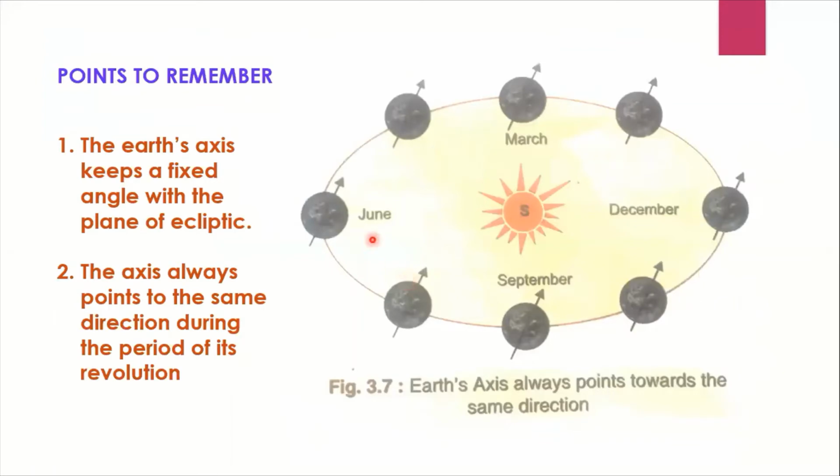Now you have to keep in mind, as I told, the Earth's axis keeps a fixed angle with the plane of ecliptic, and the axis always points in the same direction during the period of its revolution. So these are the two things you are supposed to keep in mind. It never changes, or never inclines to another direction. It is fixed, or it points in the same direction while revolving around the sun. You can see here.